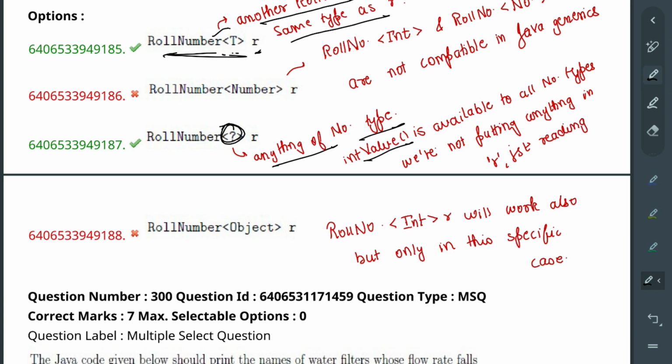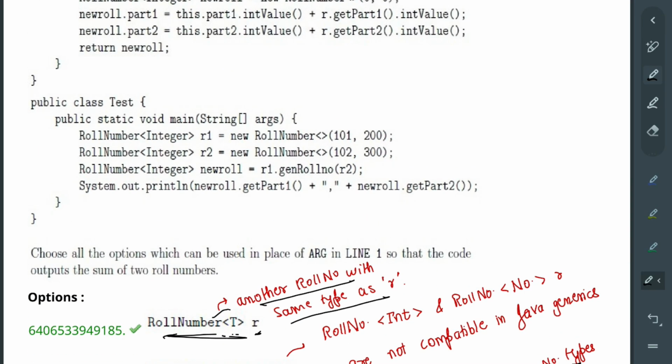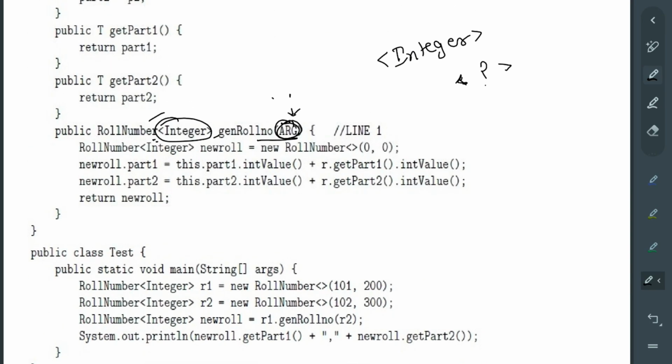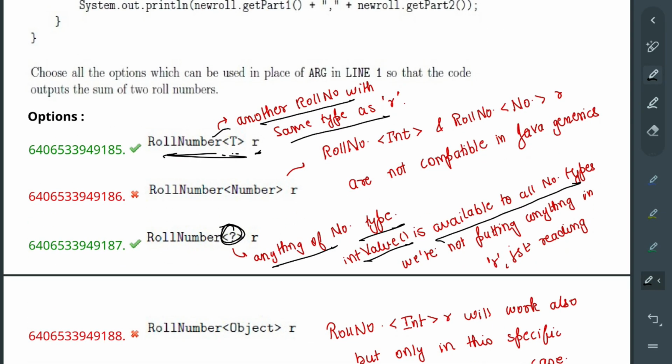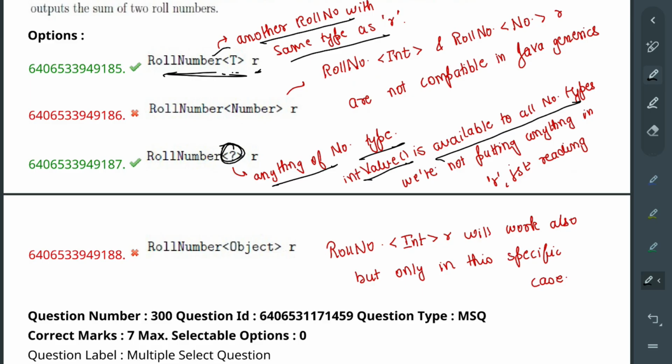Okay, so int value is available to all number types. This becomes important also, that whatever function you're trying to call, like the int value, it should be available to every number. You do not have to worry about that, and we are not putting anything in, just reading. Okay, so that's why wildcard also works.